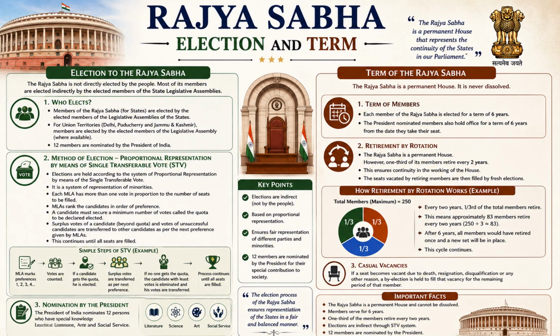Yes, there can be a few empty seats, because of death or someone resigning, or mid-session we see that someone has become not qualified enough to be a member of Rajya Sabha, and they are disqualified. So those vacancies are also filled when we do the elections.